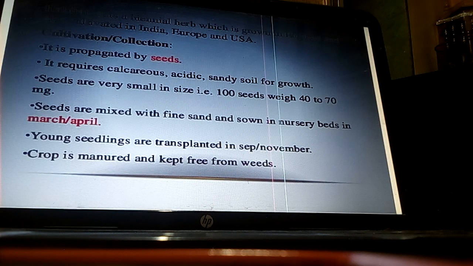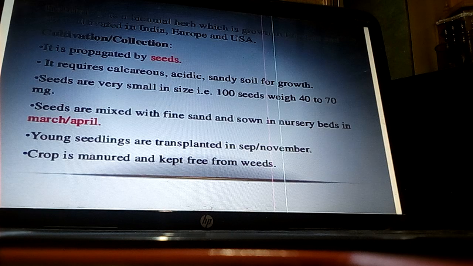For seed sowing it requires a soil which is calcareous, acidic and sandy for proper growth. Seeds are very small, about 40 to 70 mg, and hence these seeds should be mixed with sand before sowing in the nursery bed.